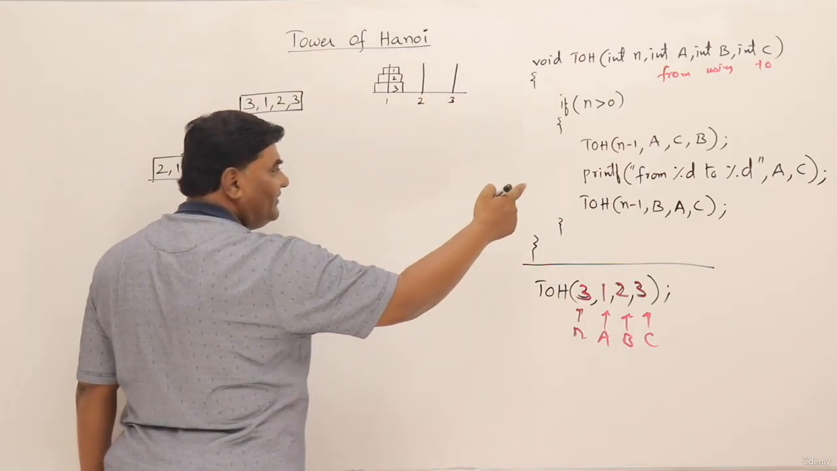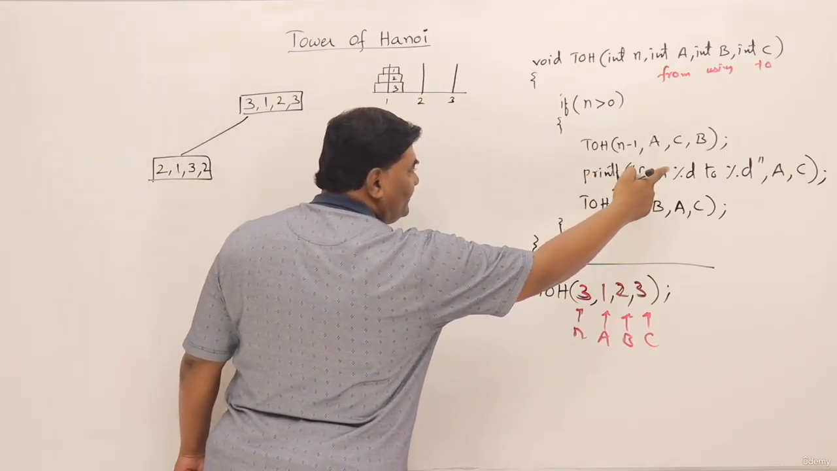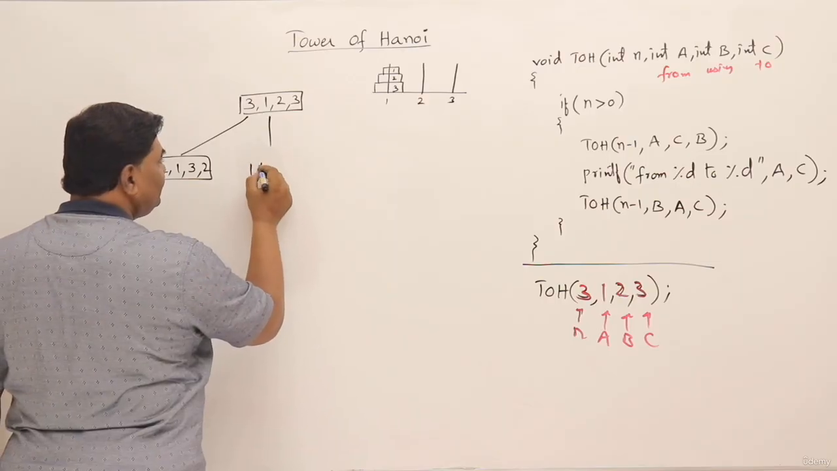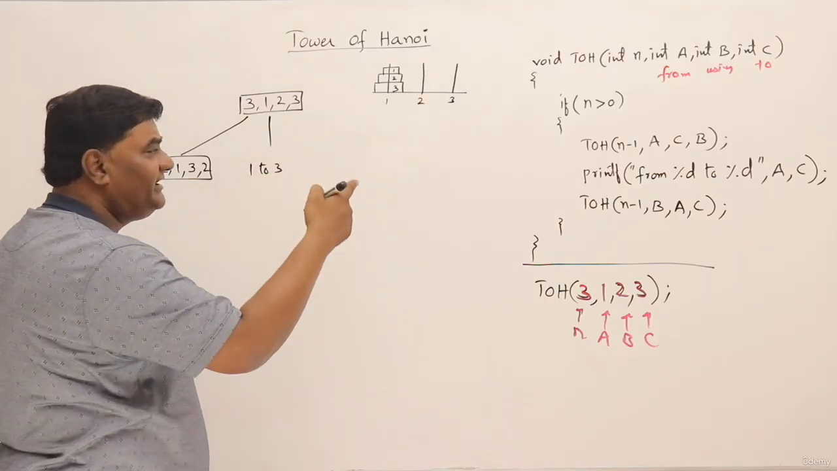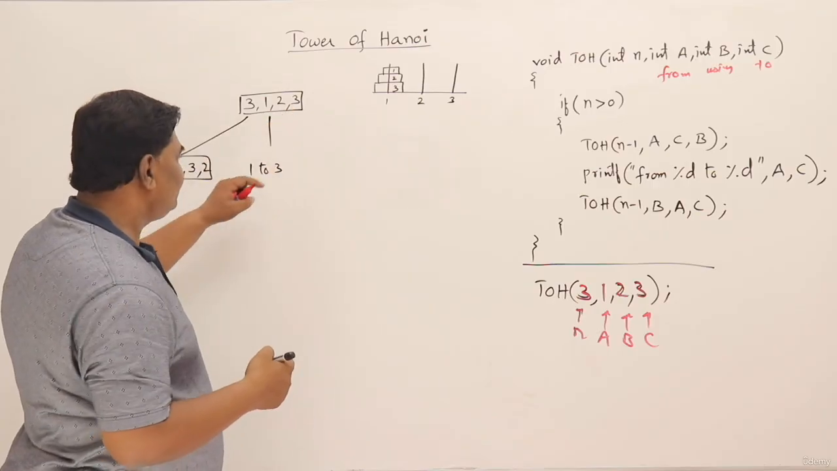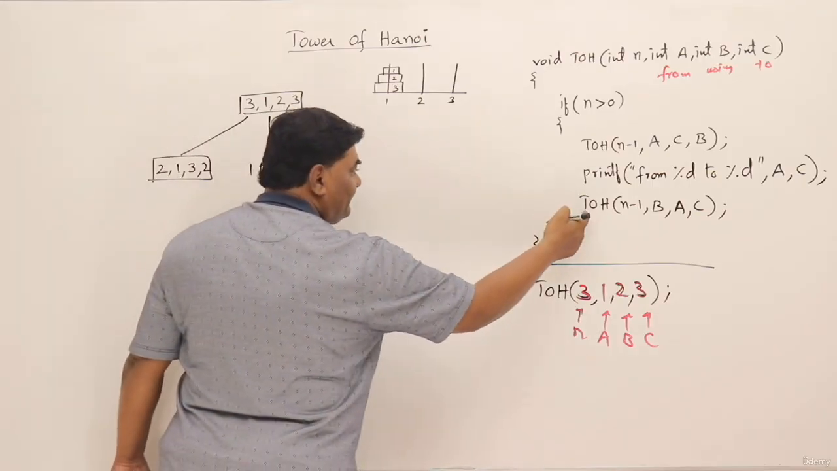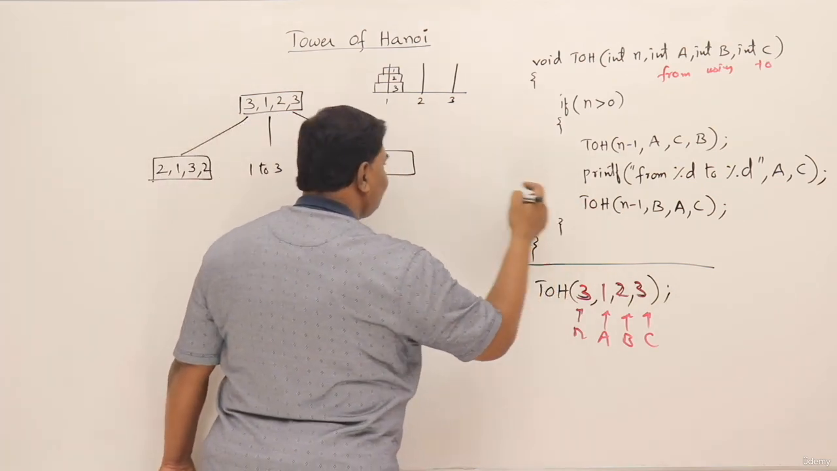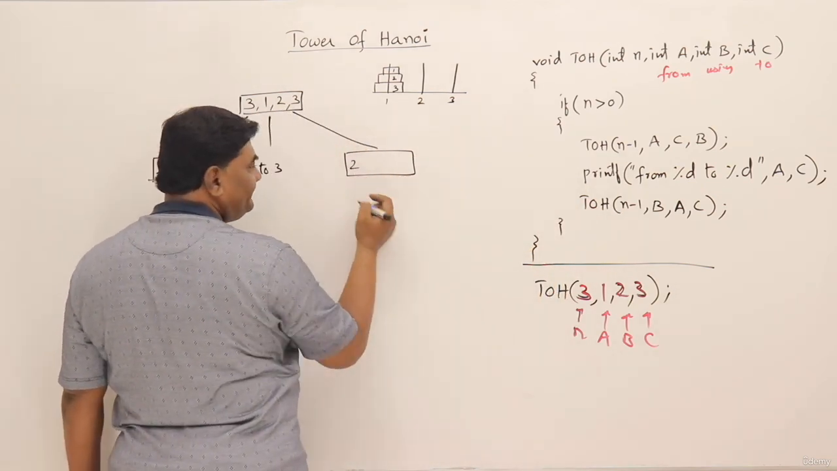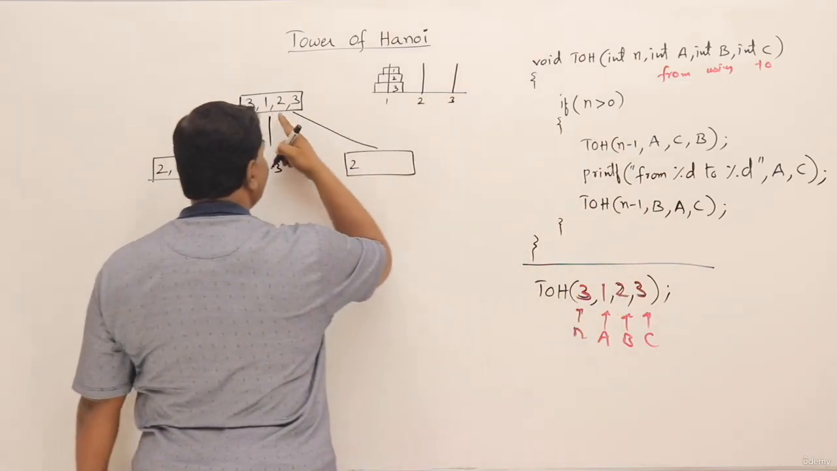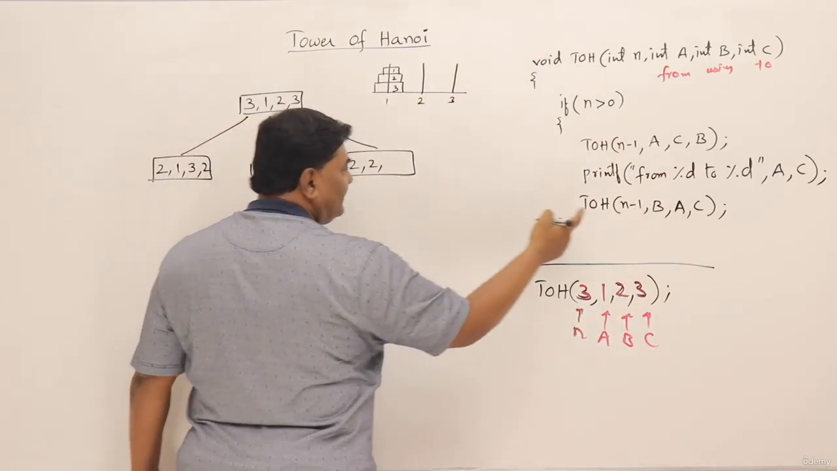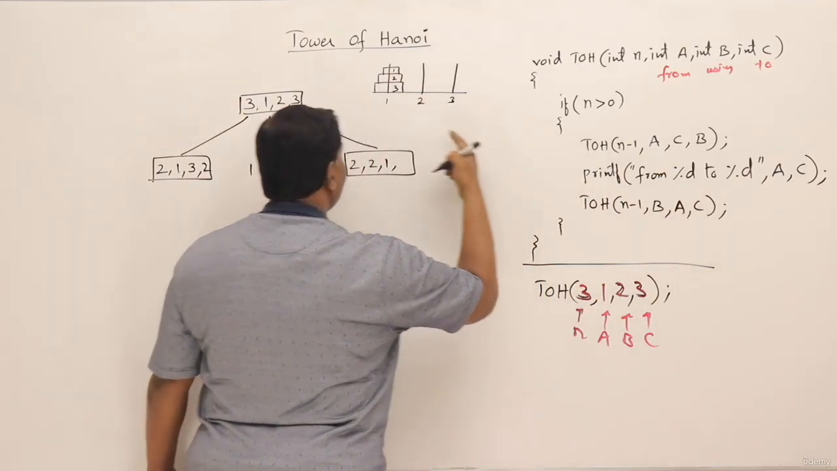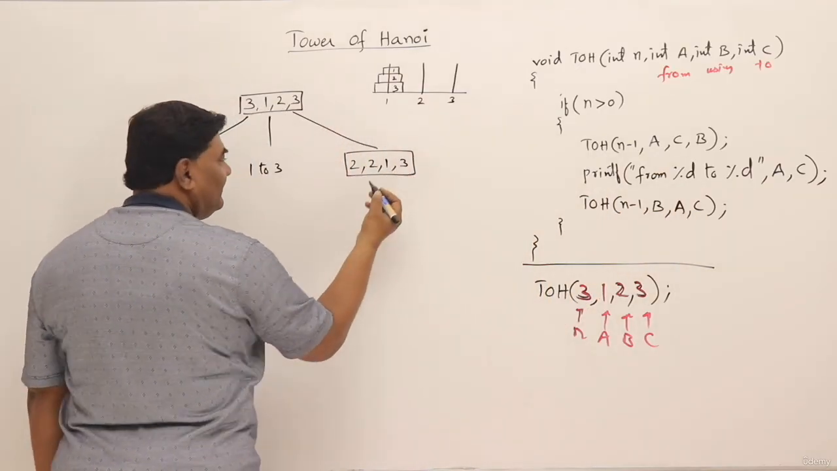Print move from A to C. So this step is from 1 to 3. Move a disk from A to C, where A is 1 and C is 3. Then the third step: n minus 1, so 3 minus 1, that is 2. And B first, so that is 2. Then A next, that is 1. And the last one is C, that is 3.